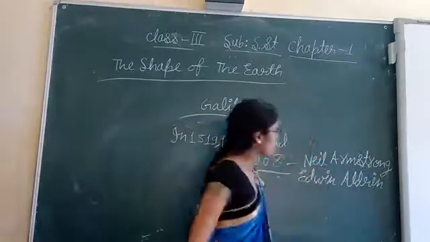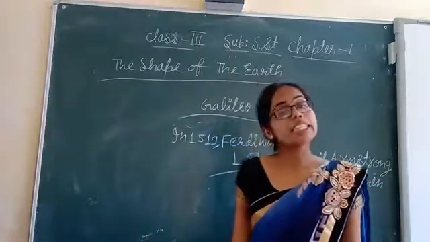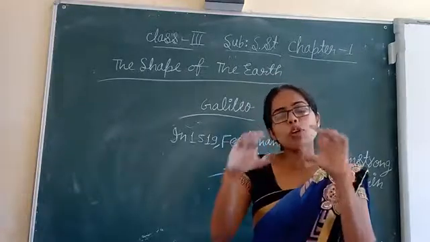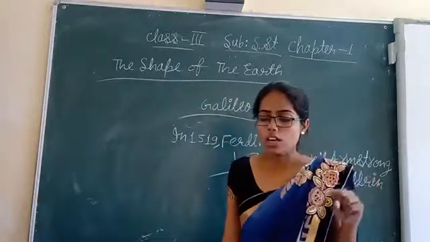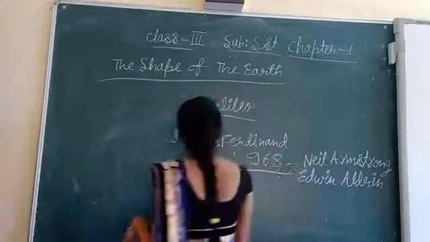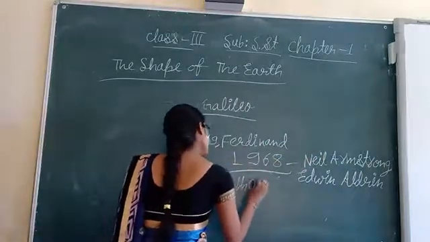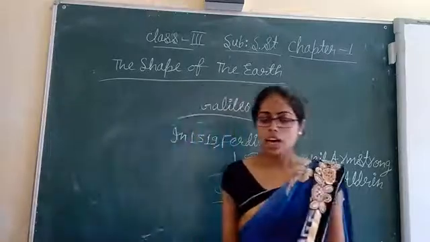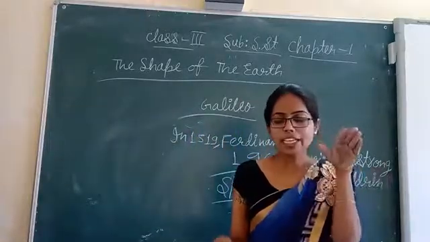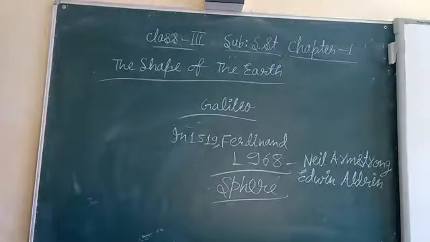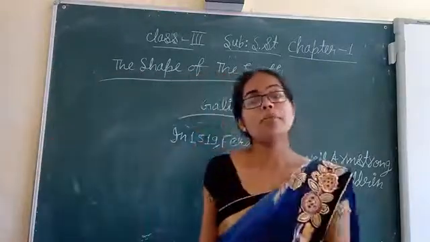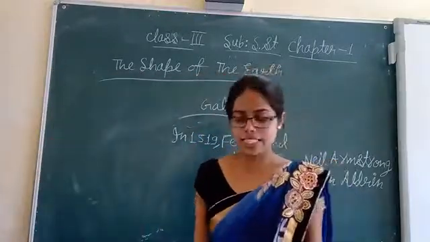Very important to know. Neil Armstrong and Edwin Aldrin landed on the moon and took photographs of the Earth. From there, the Earth looked like a ball. We call this shape a sphere. It is flat at the top and bottom, just like an orange. So Earth is in which shape? In the shape of a sphere, or spherical shape.